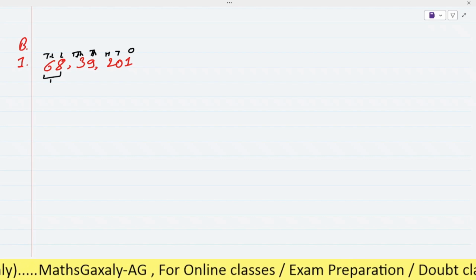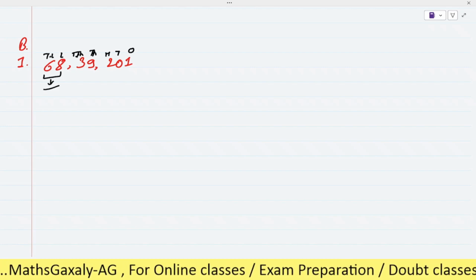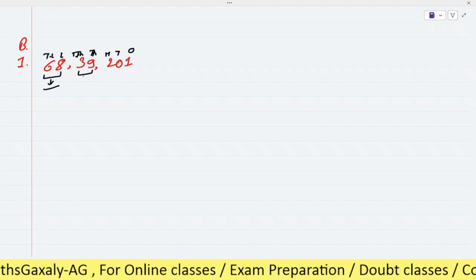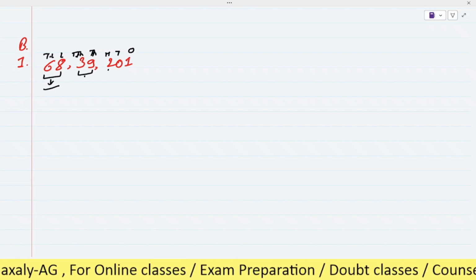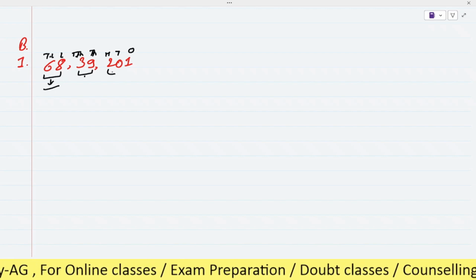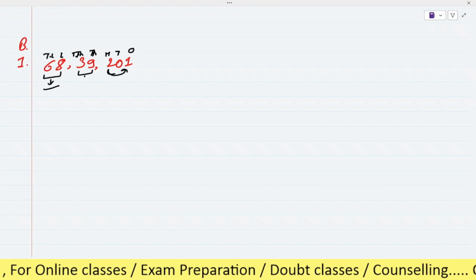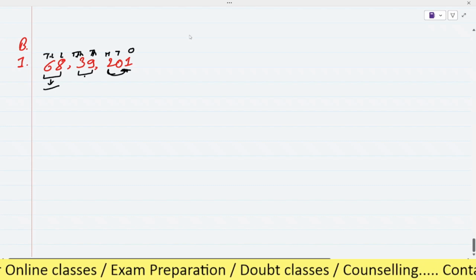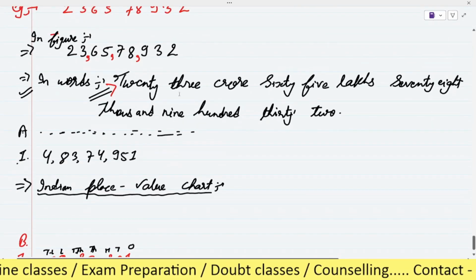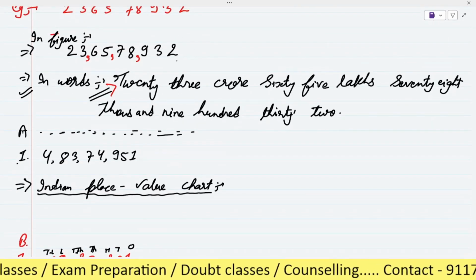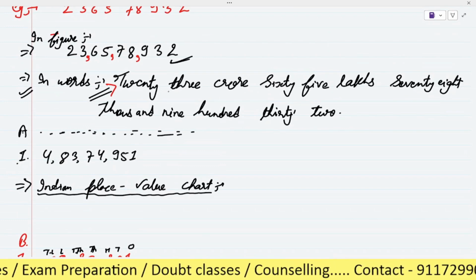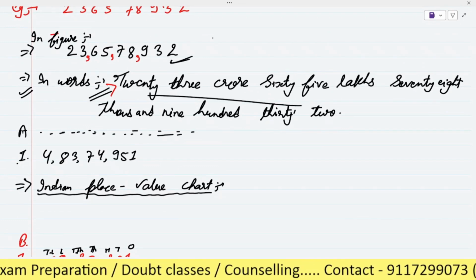So it will be 68 lakh, है ना? Then 39,200 in the tens, it is nothing, so it will be 201. Okay, so we have to write it like this, as we did for this one, है ना? Like this, okay.